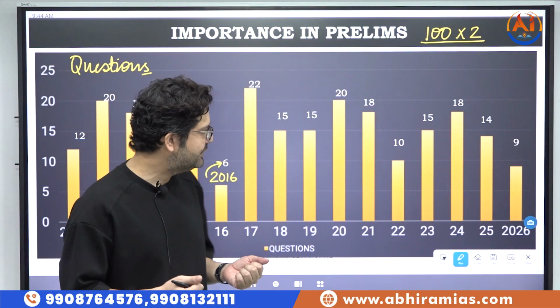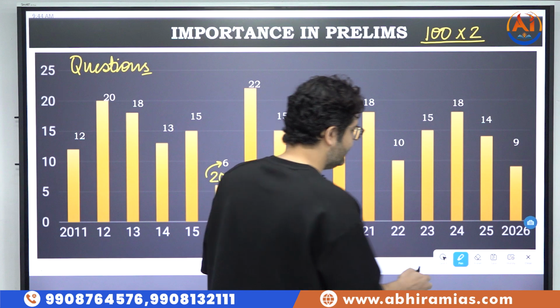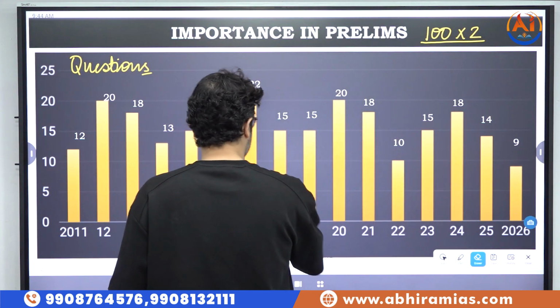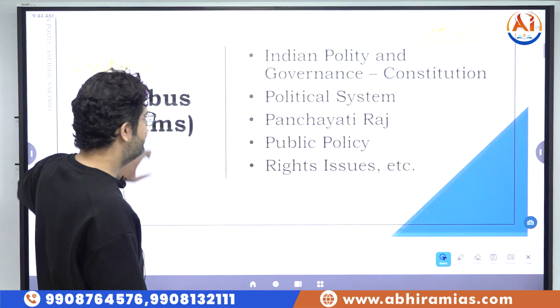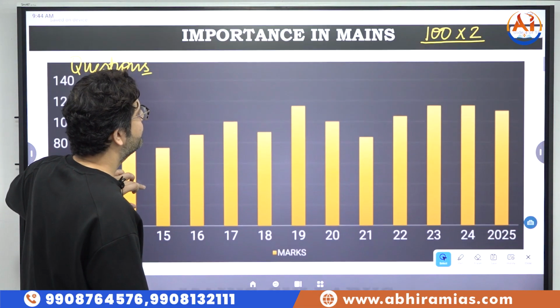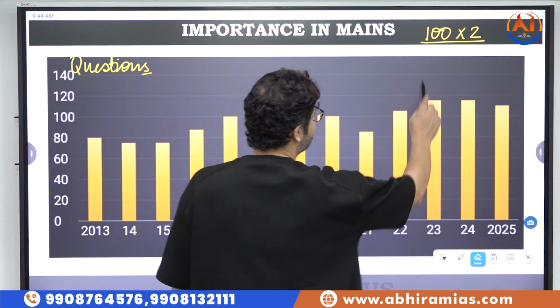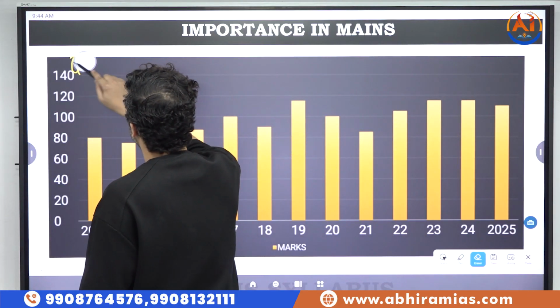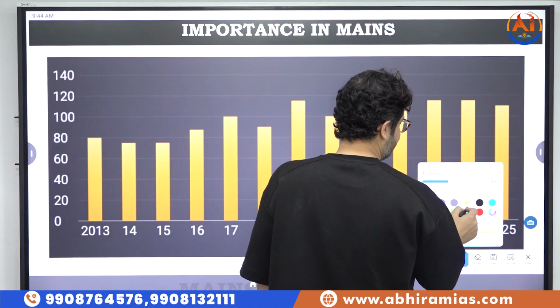Now, the same thing can be seen for your mains exam as well. This is the number of questions from Indian polity in the main exam. How many marks worth questions are there?